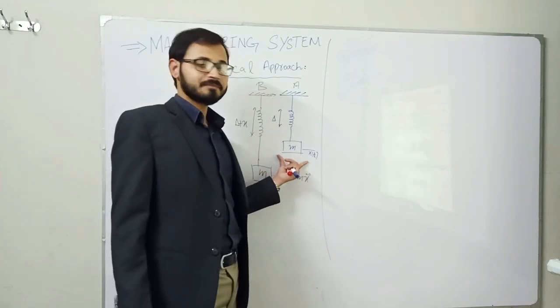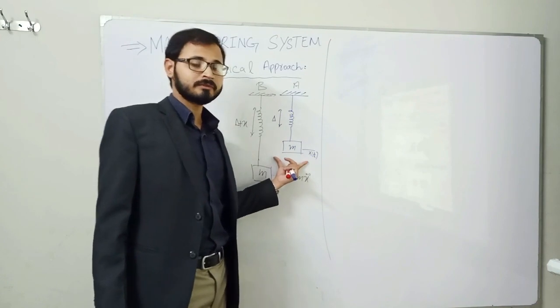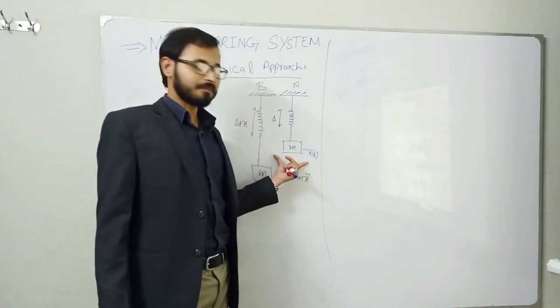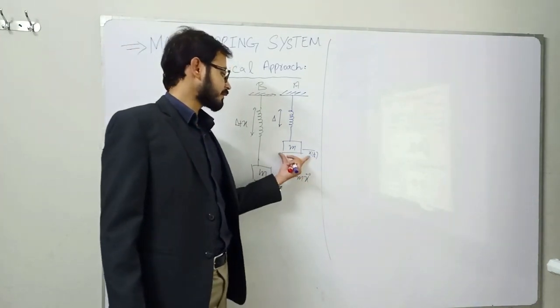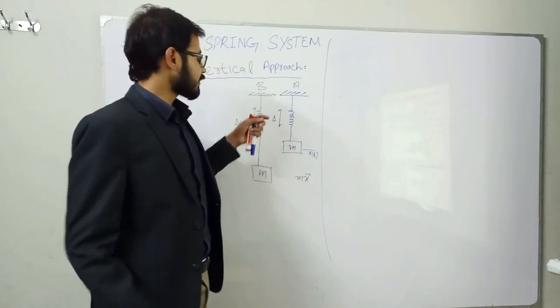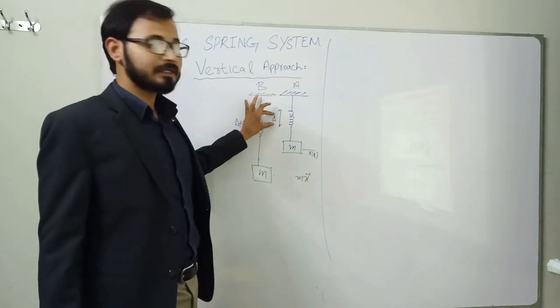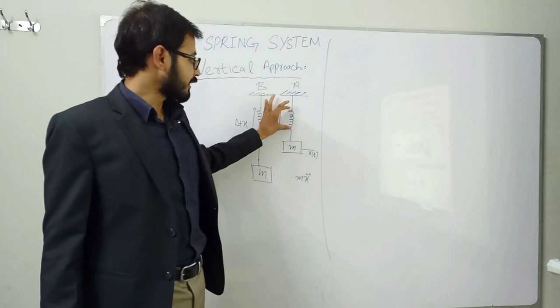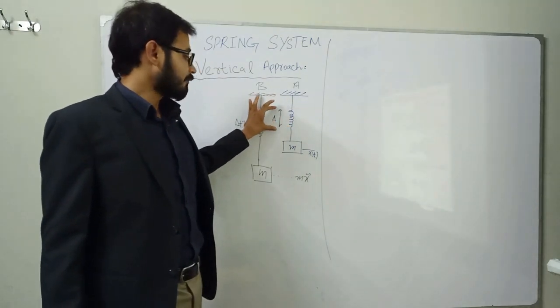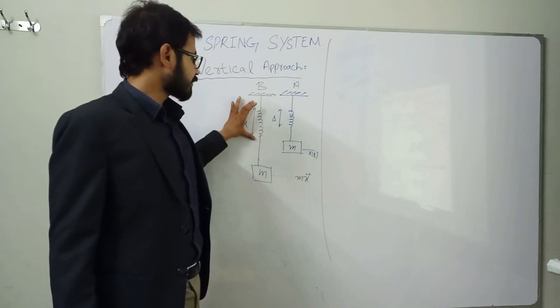For the static case, the mass was at rest and it is displaced from the initial position when an inertial force, for example m x double dot, is applied to this mass. At the initial stage, the actual length of the spring is represented by delta. When the external force was applied, there was extension in the spring.